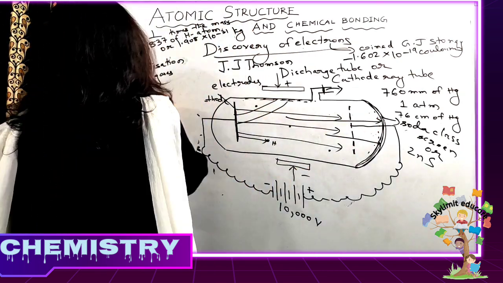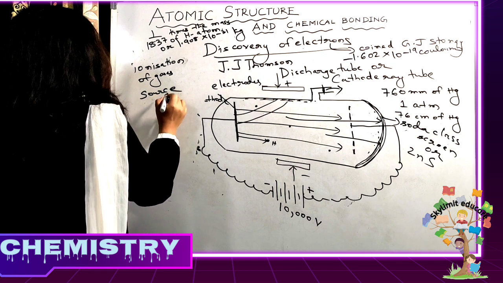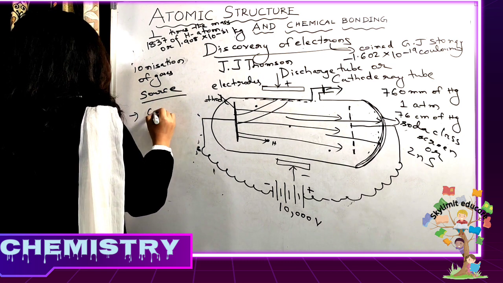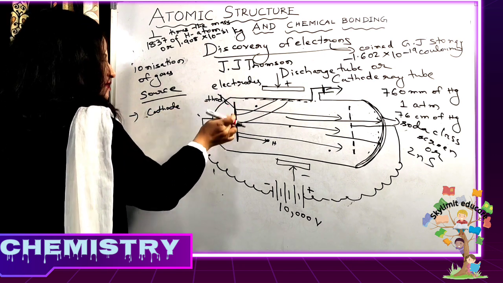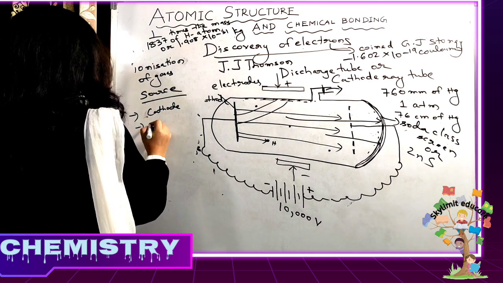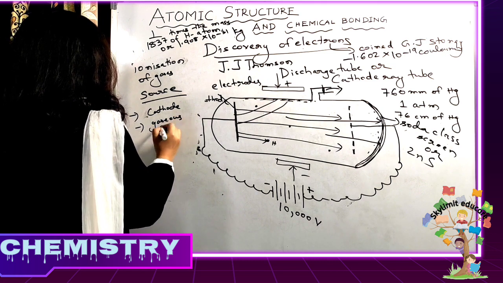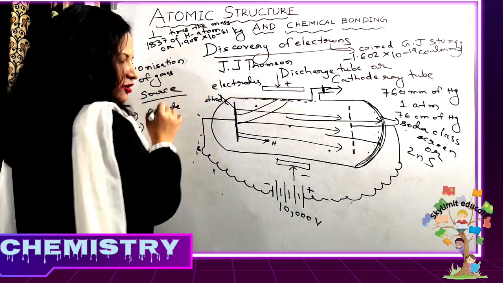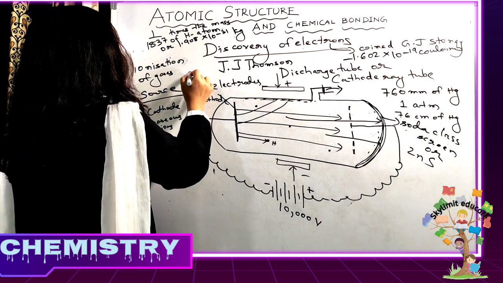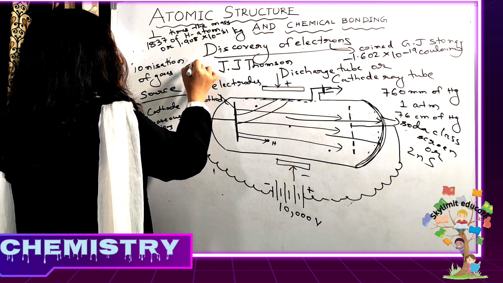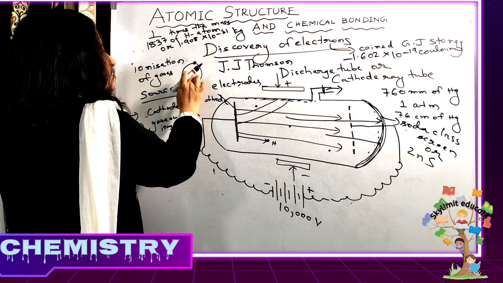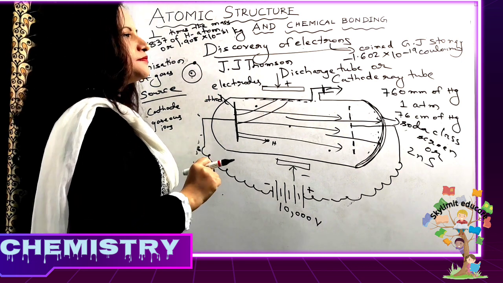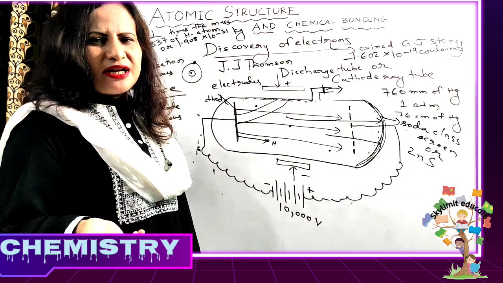So one thing you should remember: what is the source of this cathode rays? Source is first the cathode, the negatively charged metal plate, and also some amount of gaseous ions. The atomic structure of hydrogen is, it has one electron in its valence shell and one proton inside. It has no neutron, you know that, 1H1.